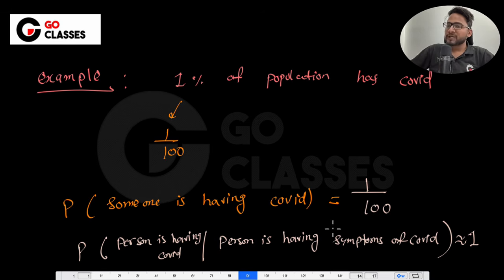Basically your beliefs are changing, right? Earlier it was some random belief, but now you know something, and then you are saying that, okay, what is the probability the person is having COVID? Now your beliefs are changing. Anyway, this is not any mathematical example, but just one intuitive example I wanted to give you, just to let you know that the beliefs are changing based on some other information that you already know, right? Cool.